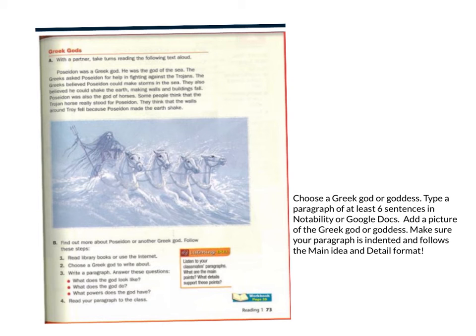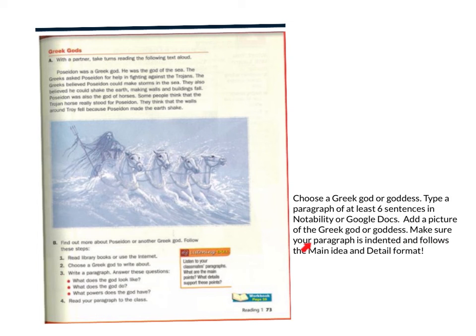You'll read information, and then you will type a paragraph of at least 6 sentences in Notability or Google Docs. You'll have a paragraph like this. This is a paragraph all about Poseidon. You will write a paragraph about a different Greek god or Greek goddess. Don't forget to add a picture. This paragraph had a picture underneath it. You should do that too.